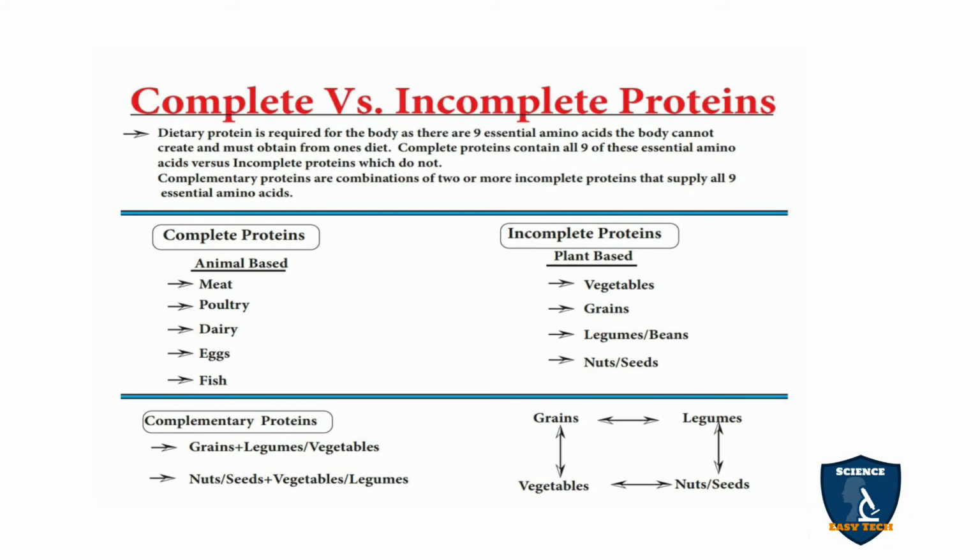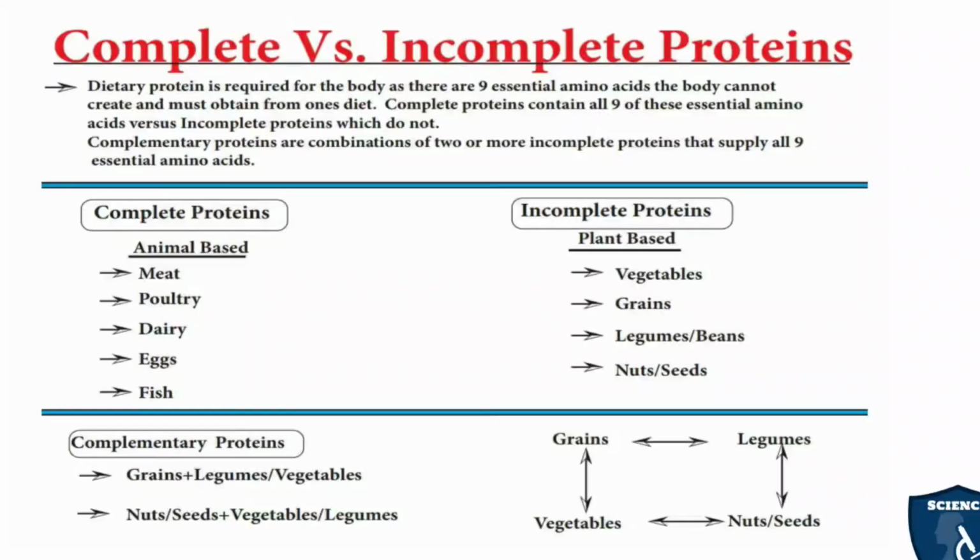So, complete proteins versus incomplete proteins. Complete proteins are animal based: meat, poultry, dairy, that is milk products, eggs and fish. Incomplete proteins are plant based: vegetables, grains, legumes, beans, nuts or seeds.